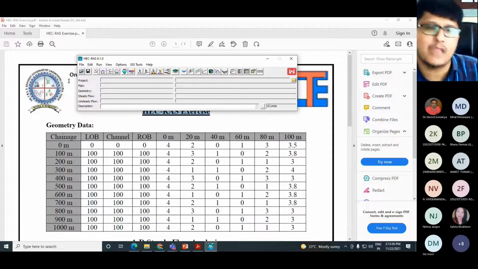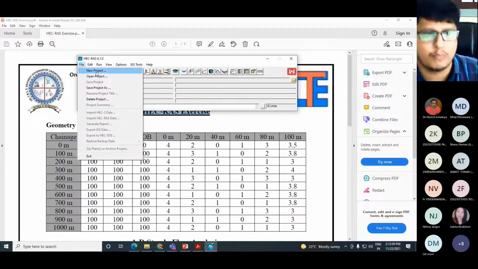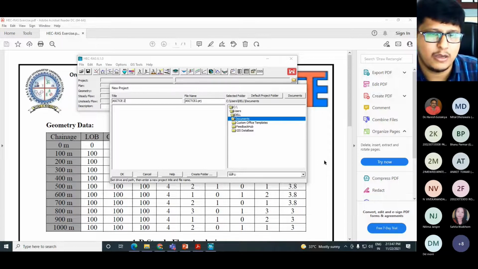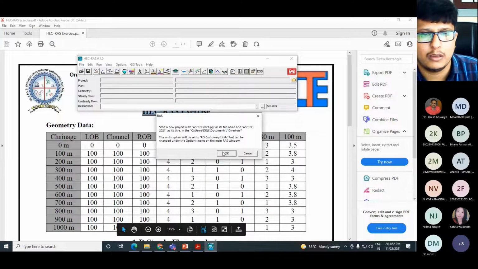Now before starting any kind of project, first give the name of your project. So go for a new project and write the name. Right now I'm writing the name ASCE TCE 2020. Okay, and I'm just clicking on OK and yes.